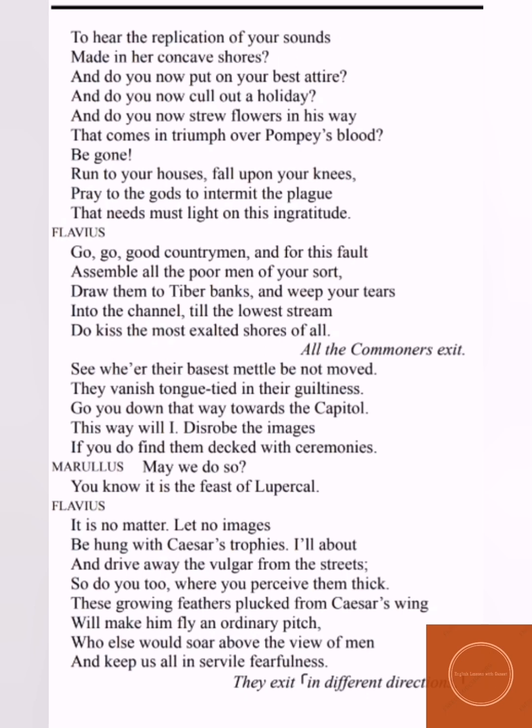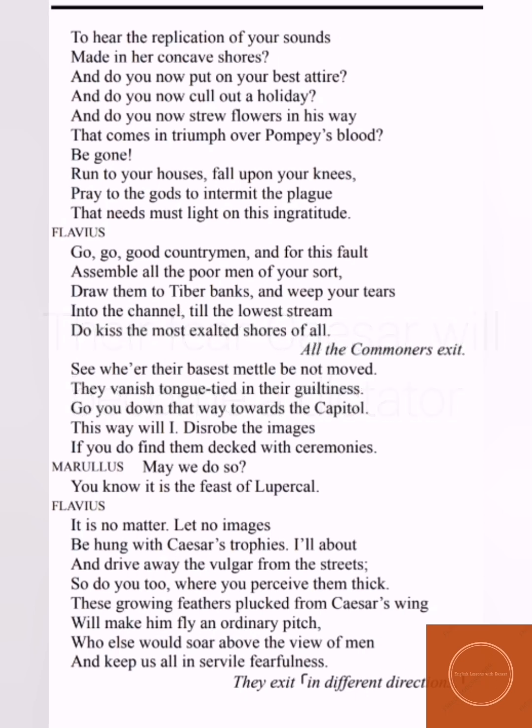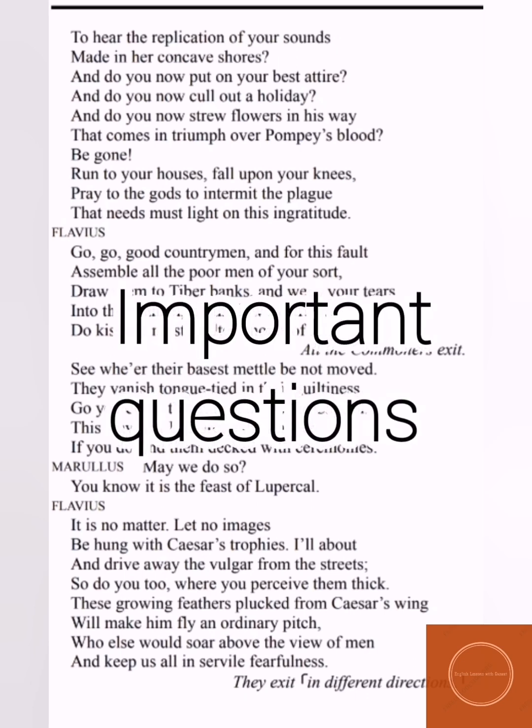Marullus and Flavius feared that Caesar would become a dictator and keep all of the Romans, including them, as slaves, under servile fearfulness of Julius Caesar. But if these growing feathers, that is the growing popularity and support of Caesar among the Romans, are cut off, then Caesar would have to come to an ordinary pitch. So this is what it means. Both of the paragraphs, the earlier one of Marullus that we did, wherefore rejoice, and this last paragraph of Flavius, are very important and usually asked in the exams.